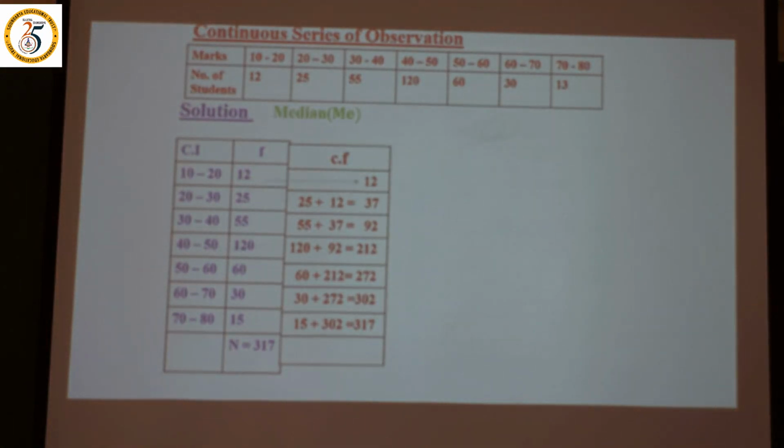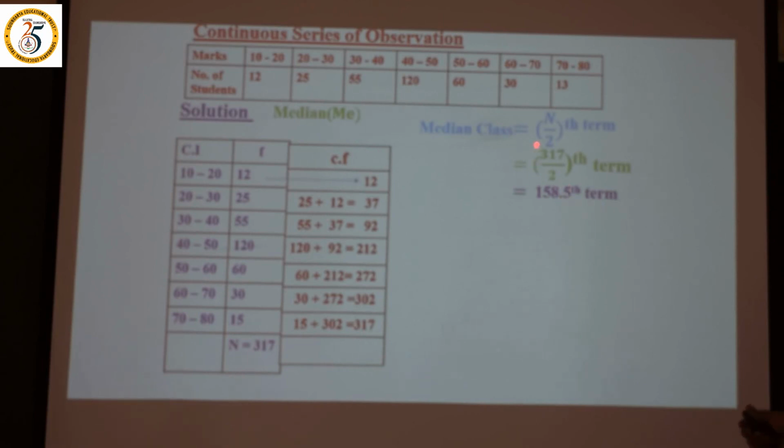Okay, I already told you what the formula is. Median class is equal to the n by 2th term. What is the n value? Look here, 317 divided by 2, I mean the 158.5th term. What is the term?